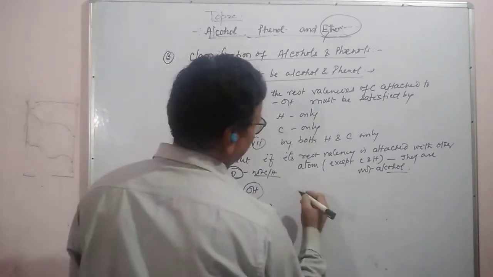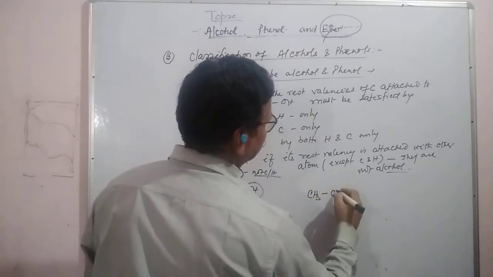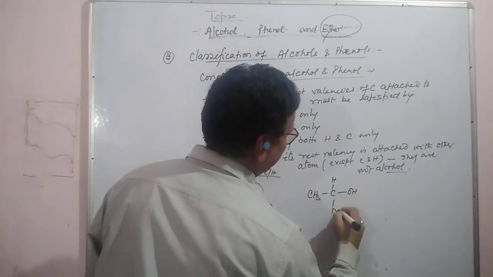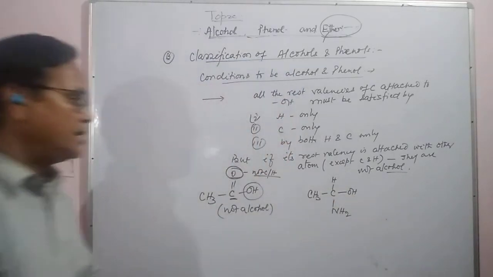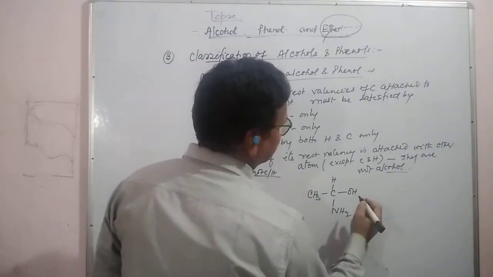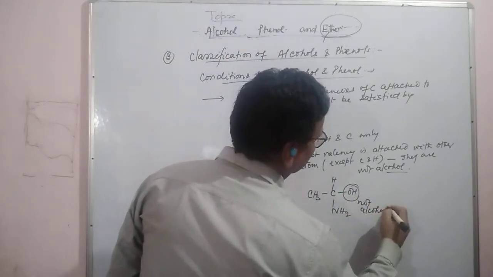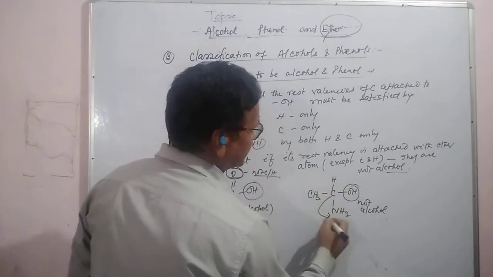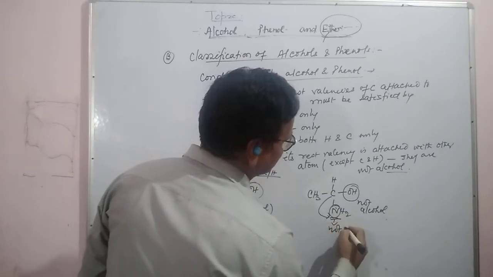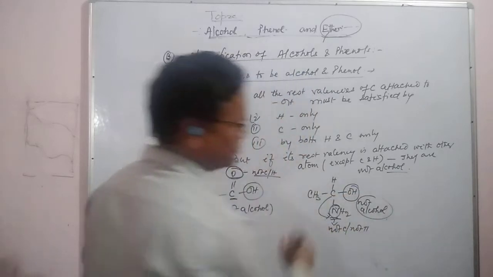Another example: CH3CH(OH)NH2. Actually this is not alcohol, because this carbon is attached to nitrogen, which is neither carbon nor hydrogen.